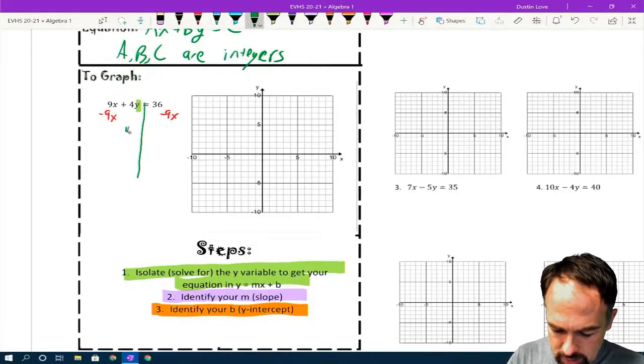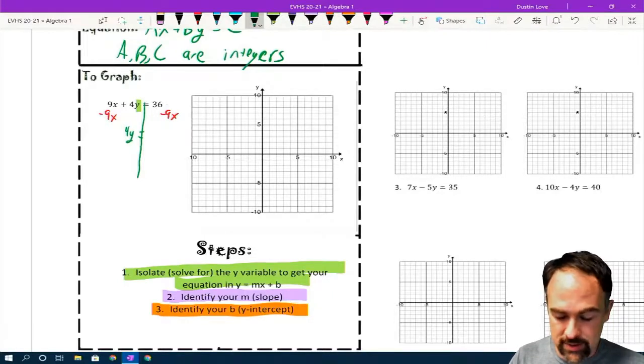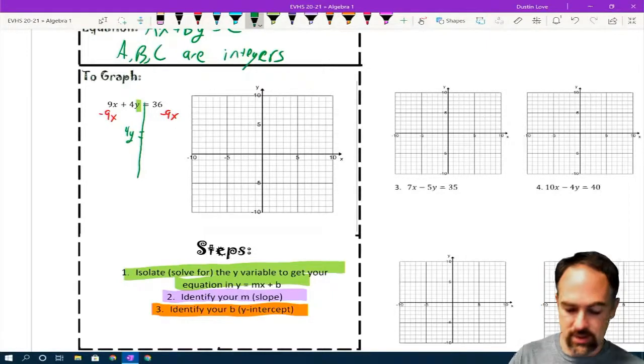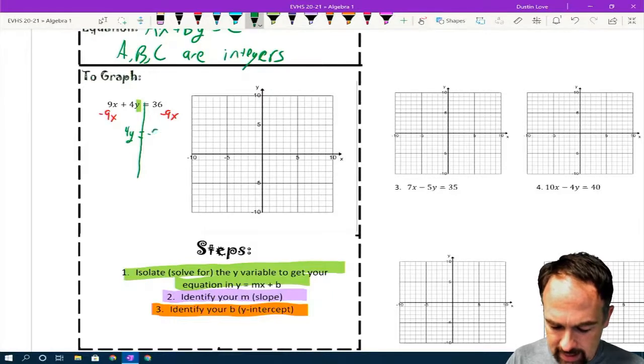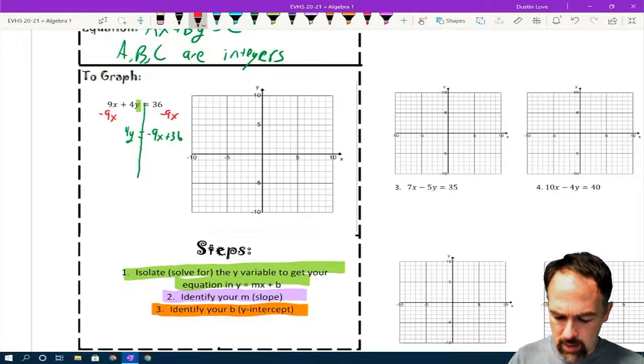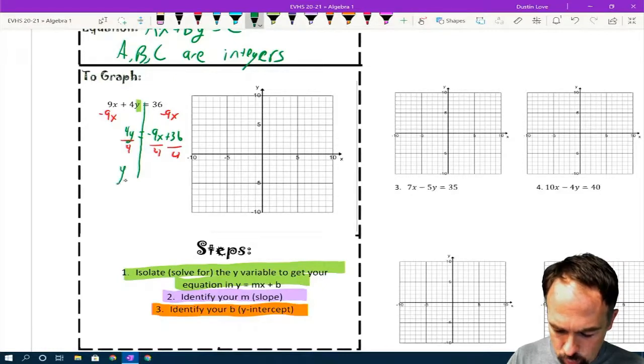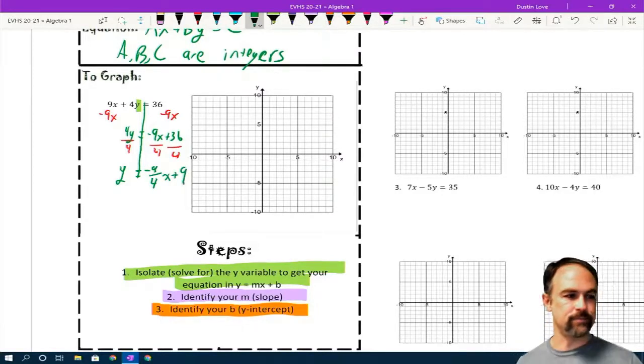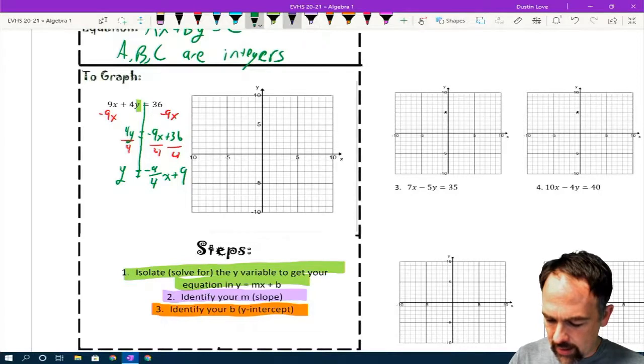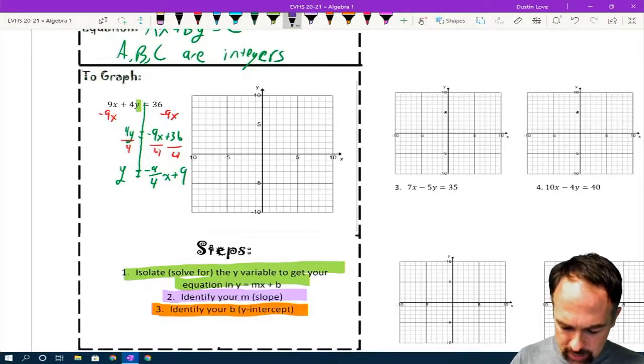This 4y is going to get written down equals, now again, I can write these in any order as long as the 9 stays negative and the 36 stays positive. So I'm going to write that as negative 9x plus 36. Now I'm going to divide everything by 4, and that's going to leave me with y equals negative 9 over 4x plus 9.